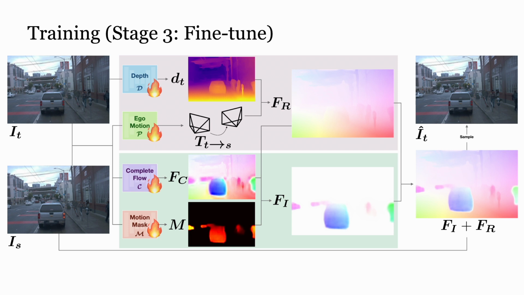Here, in addition to the target reconstruction loss term, we introduce a motion consistency term that penalizes any inconsistencies between the rigid flow Fr and the complete flow Fc, where the motion mask M is not active, to further constrain the learning for the complete flow Fc.